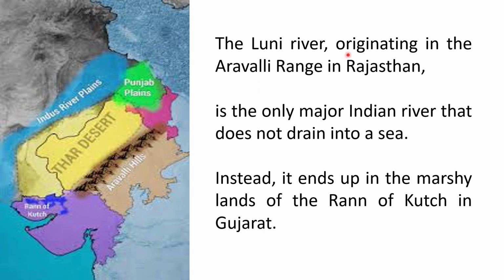So the Luni River originates in the Aravalli range in Rajasthan, flows through Rajasthan, and ends up in the Rann of Kutch. It is the only major river in India that does not drain into a sea. Instead, it ends up in the marshy lands of the Rann of Kutch in Gujarat. Do you see the Aravalli Hills here? This is the Thar Desert and these are the Aravalli Hills in Rajasthan.